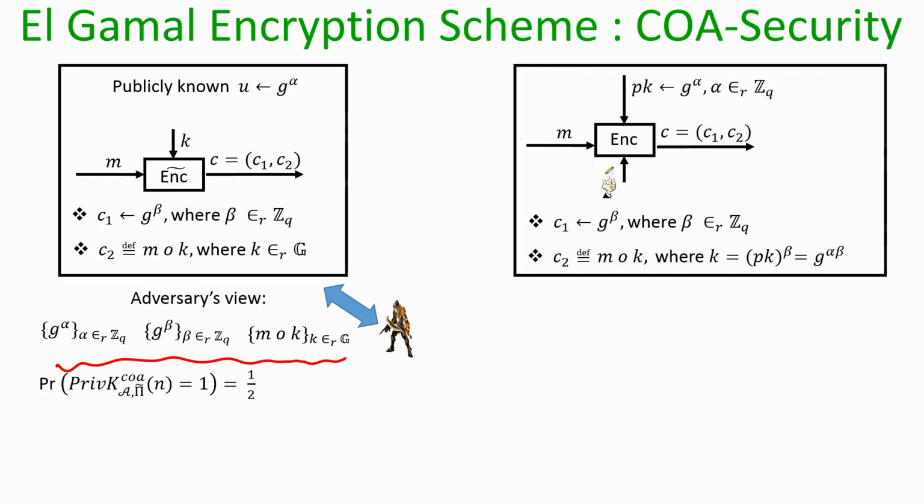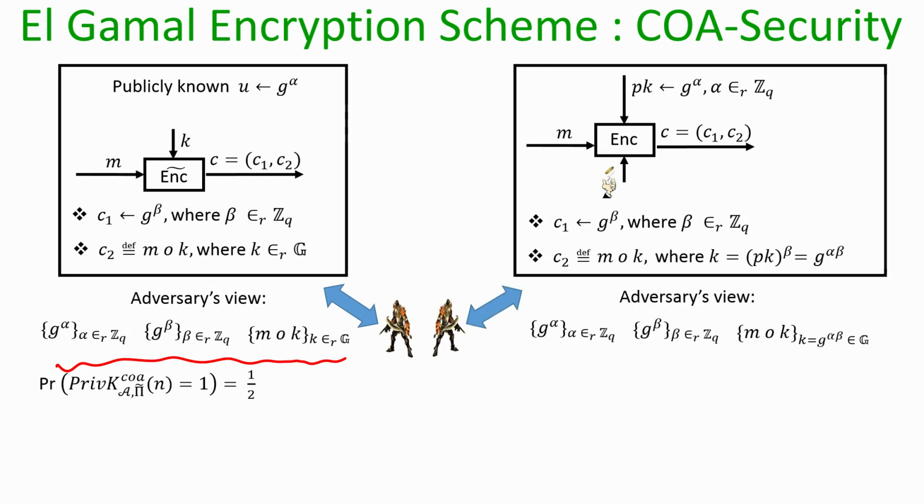On the other hand, in the actual Elgamal public key encryption scheme that we have designed, the ciphertext also consists of 2 group elements, and the second component of the ciphertext is the masking of the message with the Diffie-Hellman key, namely g to the power alpha beta. So if I consider the adversary's view in this real instantiation of the Elgamal encryption scheme in the public key setting, its view is as follows.